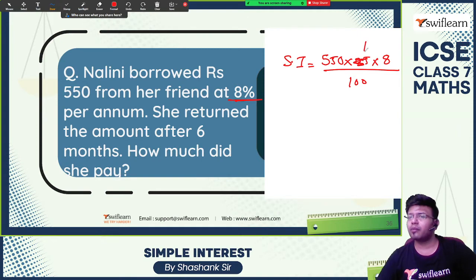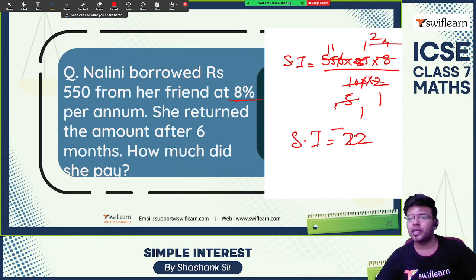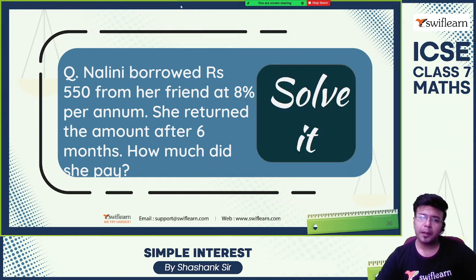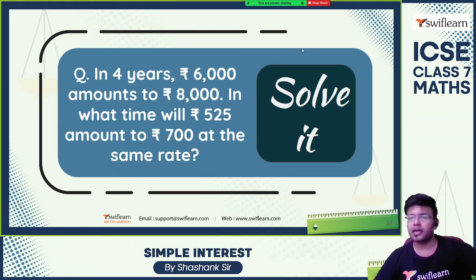I'm going to write 0.5 as 1 by 2. So 0 0 cancelled, 2 fours are 8, 2 fives are 10, 5 elevens are 55. So the simple interest is 11 times 2, which is rupees 22. So she gave 22 rupees more with the 550 rupees back to her friend.